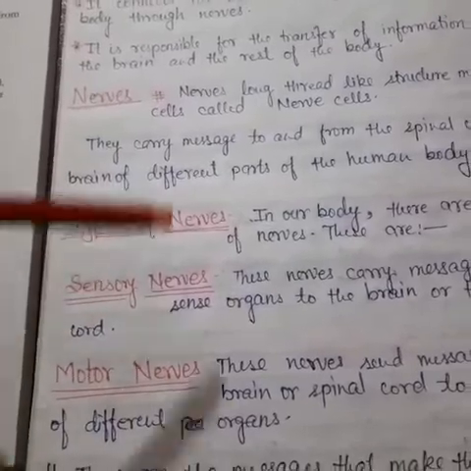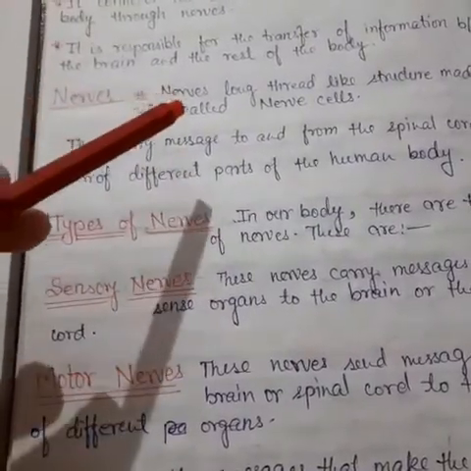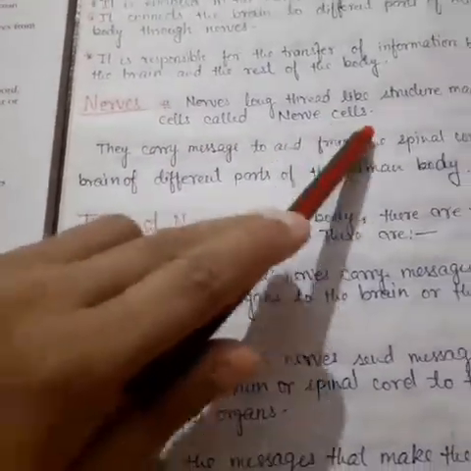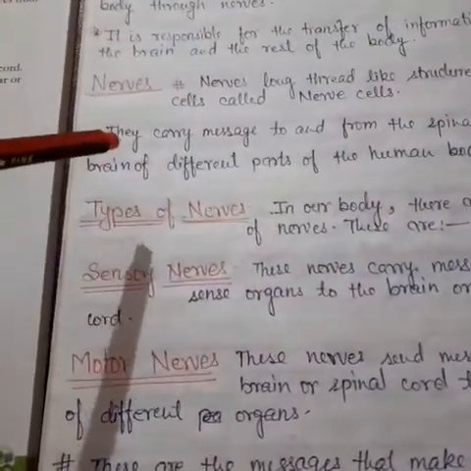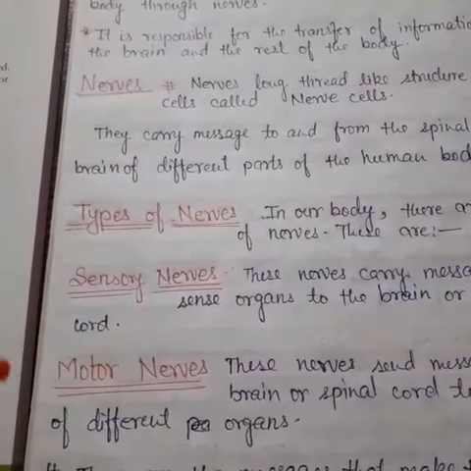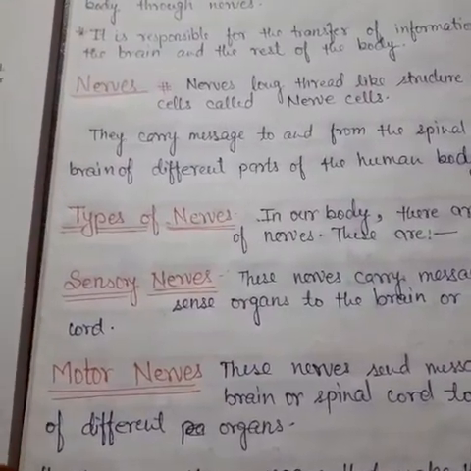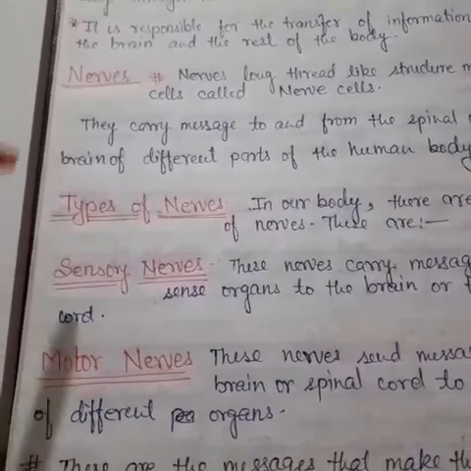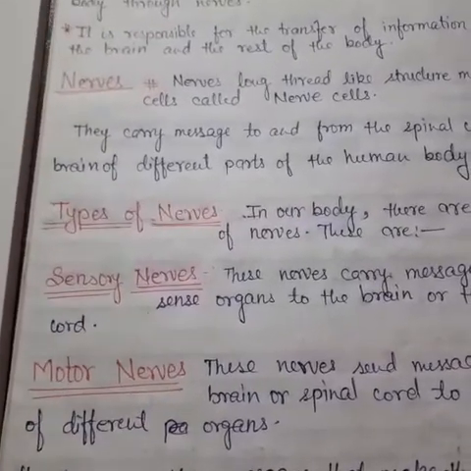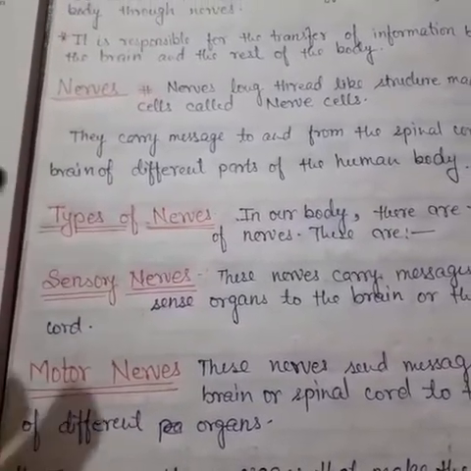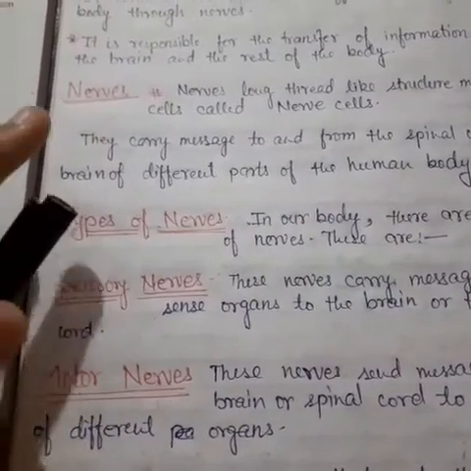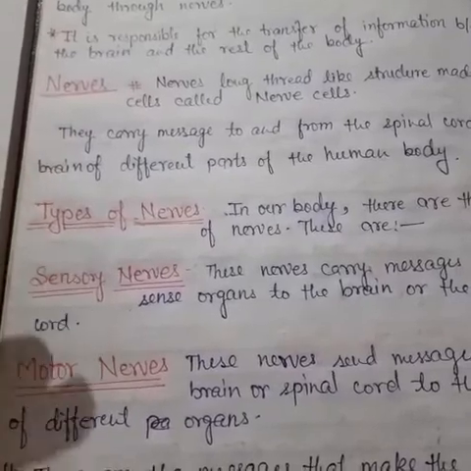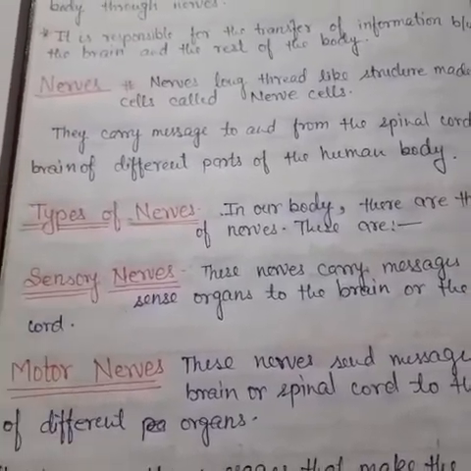The nerves from the head and the neck join the brain directly, while the nerves from the other parts of the body are connected to the spinal cord.